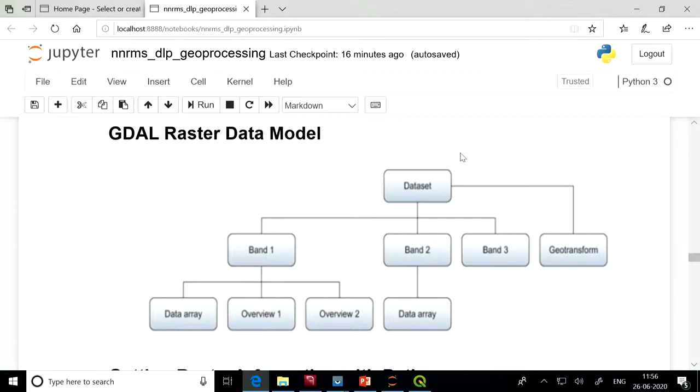That data set may contain different bands. If it is a single band image, it will contain one band; if it is a multi-band image, it will contain different bands. Plus the geo transformation information of that image will also be stored in the data set. Inside every band we get a data array, that is the pixel matrices, plus overviews of that particular band at different reduced resolutions. Those images will also be available.